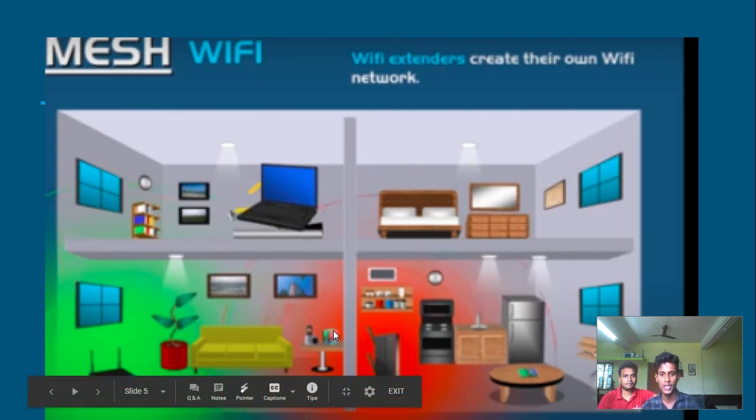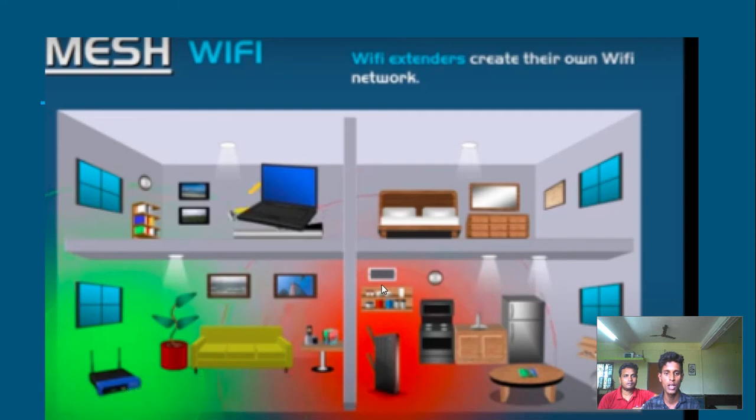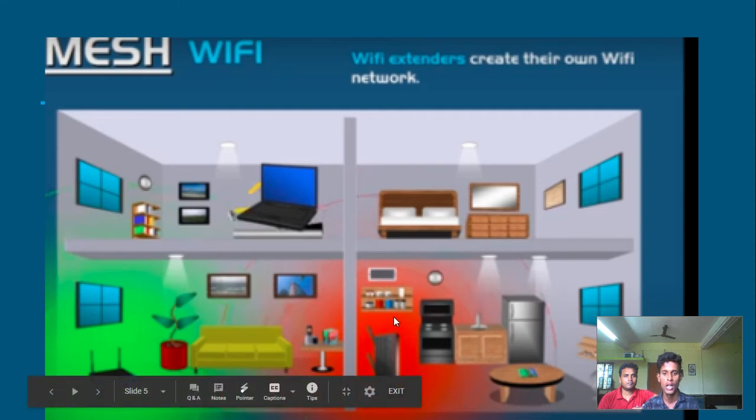If I come out of this access point's range into this room, I cannot contact the access point. So an external device is used in another room. This external device gets the internet from the access point, and it has a separate network and a separate SSID.